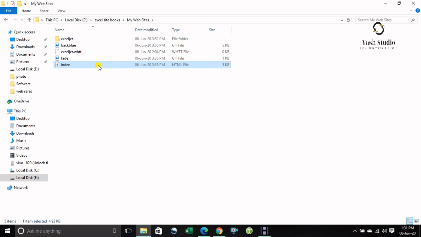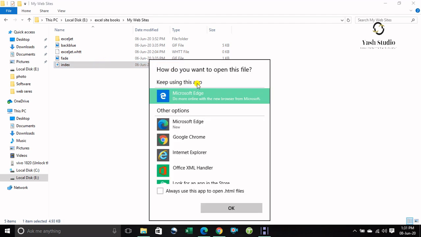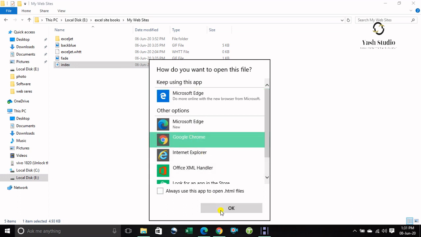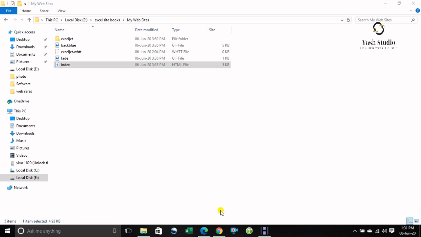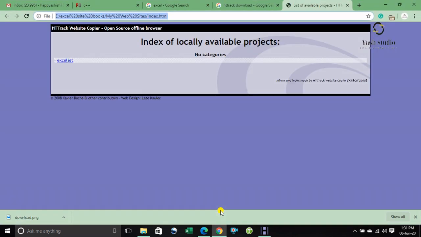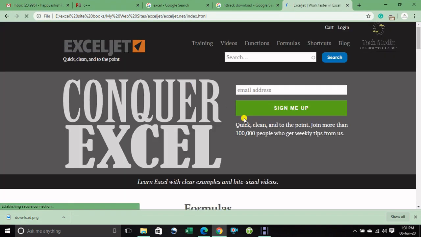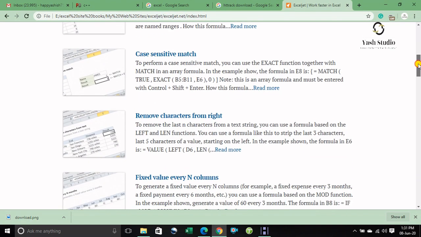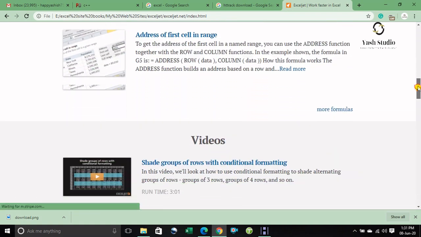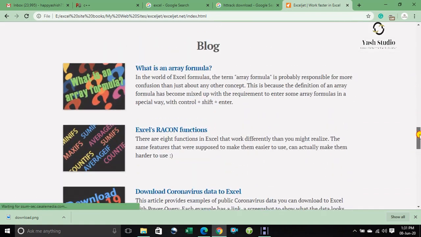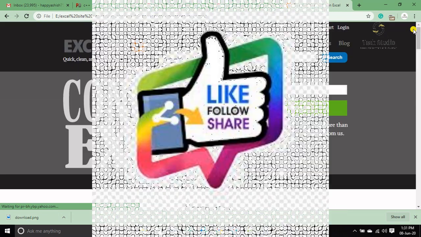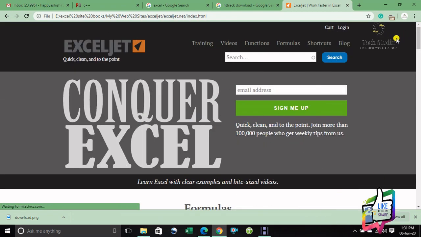Double click, choose Internet Explorer or Chrome, you can choose Chrome, and you can see all the topics are copied very easily. Oh my god, very easily.